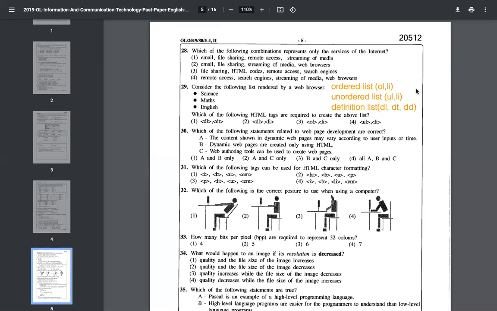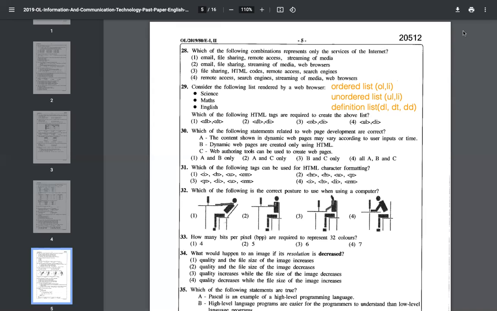Okay. Next question, then the answer is UL and LI, right? UL, LI, fourth one. So let's check your answers. Seems okay. Yep. Most of you are okay. Okay, let's move to the next one.